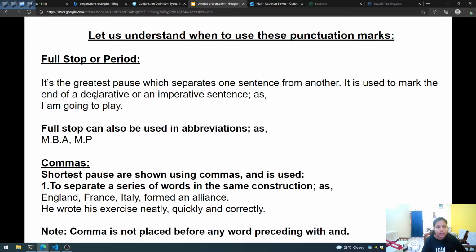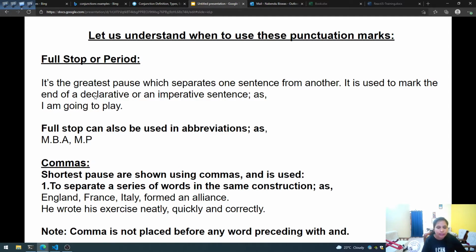So the first one is to separate a series of words in the same construction. For example, if I say in my home there are many types of furniture like dining table, sofa, table, tea table, cupboard, bed. These are the examples I'm telling you. So each example would be separated with a comma to give sense to the sentence, as well as it will make the reader understand what we actually want to convey to him or her.